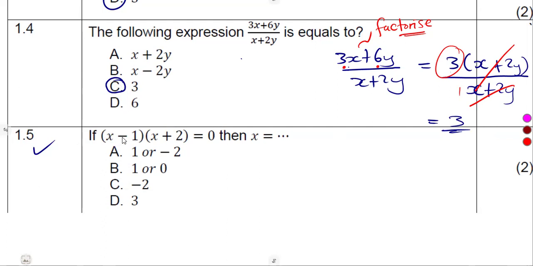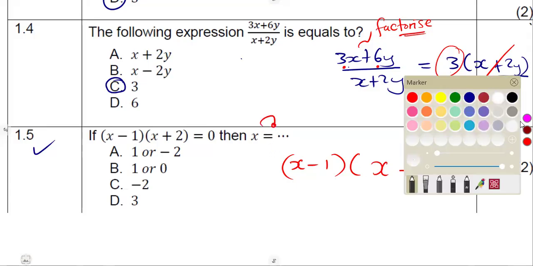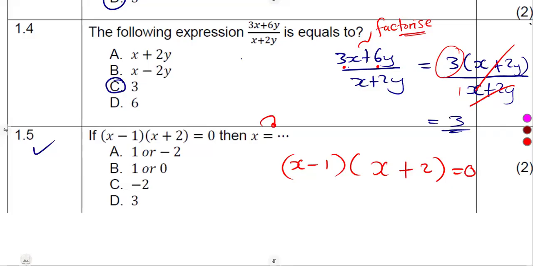1.5. If we are given these two brackets, x minus 1 into the bracket of x plus 2 being equal to 0, then x is equal to what? This question is under equations. So the question is simply you are given to solve for x.